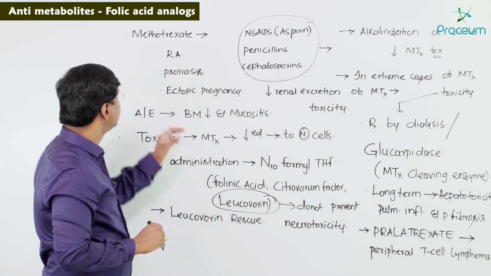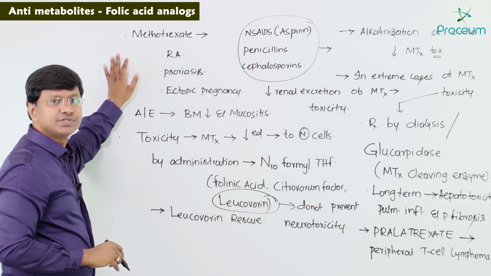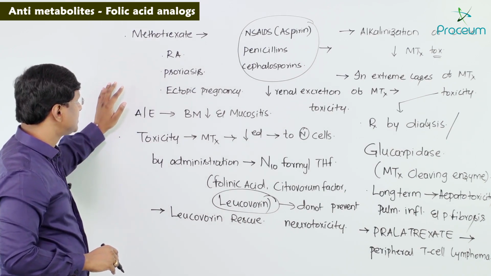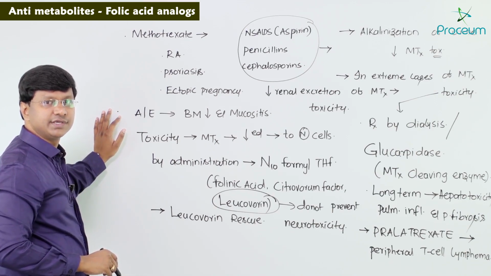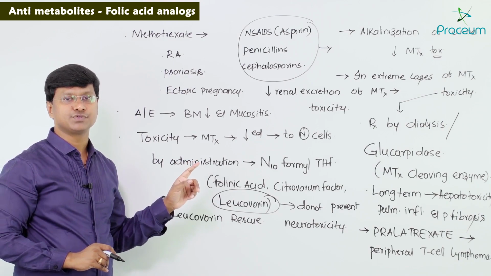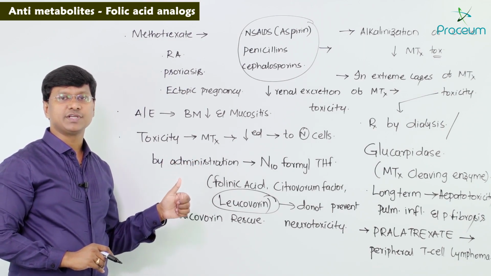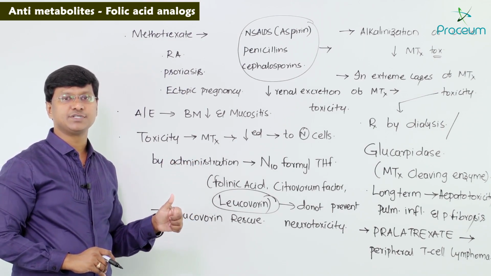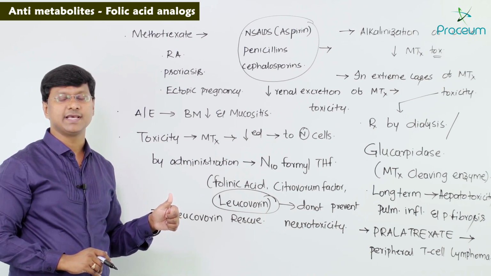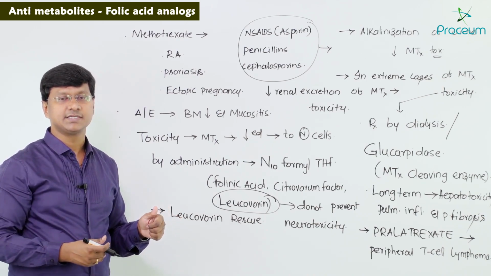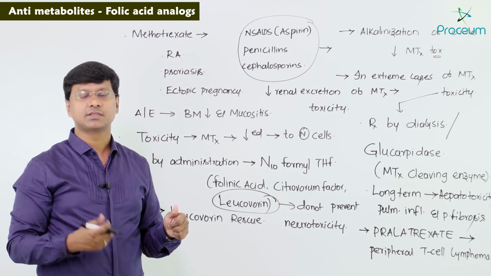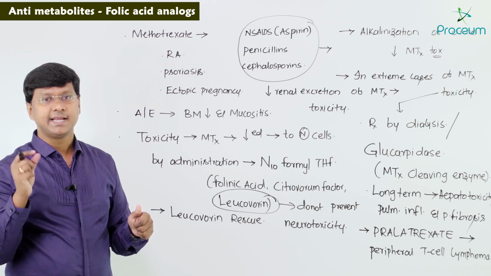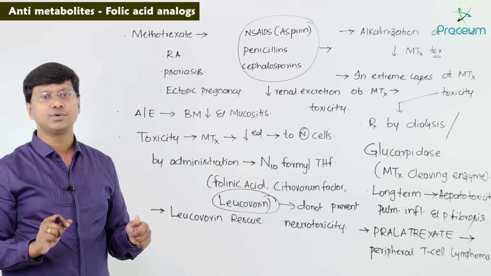Let me shortly revise here. Methotrexate is also used in the treatment of rheumatoid arthritis, psoriasis and ectopic pregnancy. The adverse effects associated with methotrexate are bone marrow suppression and mucositis. The toxicity of methotrexate to normal cells can be reduced by the administration of N-10-formyl tetrahydrofolic acid, which is nothing but folinic acid, citrovorin factor or leucovorin. This strategy is known as leucovorin rescue, and leucovorin does not prevent the neurotoxicity.